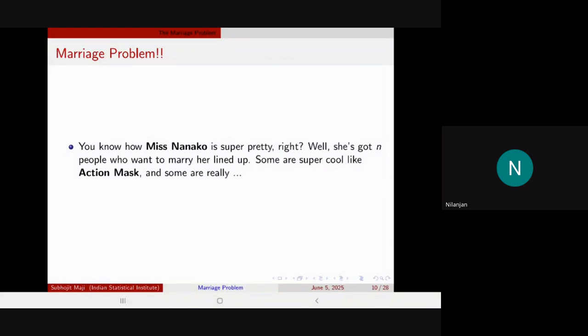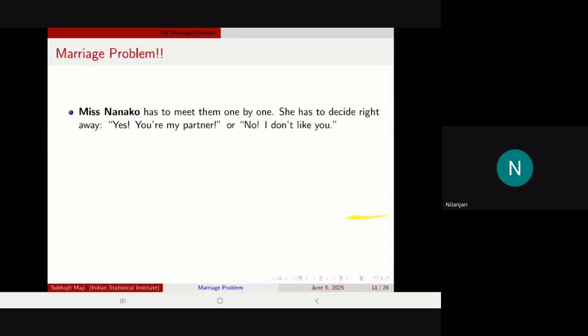You want it to be fair and justified, but you want it to be more probabilistically likely for Miss Nanako to land up with the superhero guy. So the problem is Miss Nanako has to meet them one by one. She meets them in a room, in a personal space, and talks to them one by one, and she has to right away decide whether she likes the partner or not. So she has to decide right away.